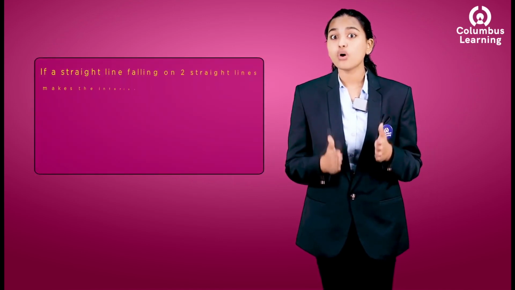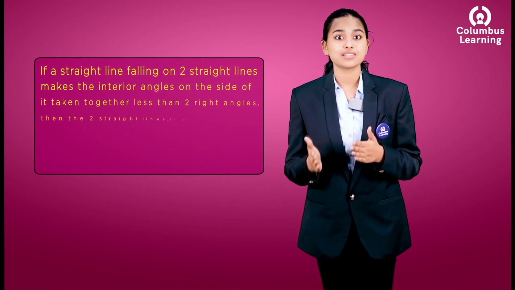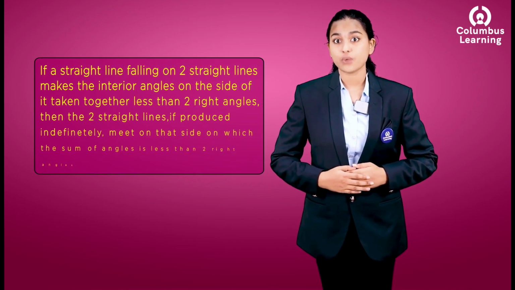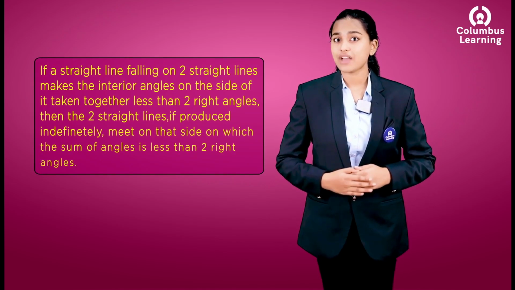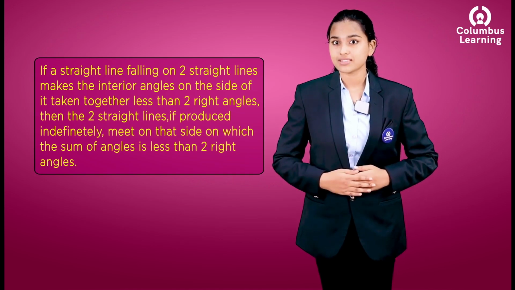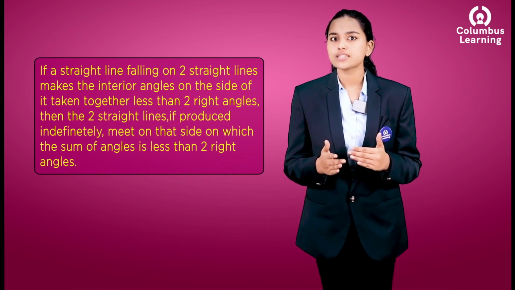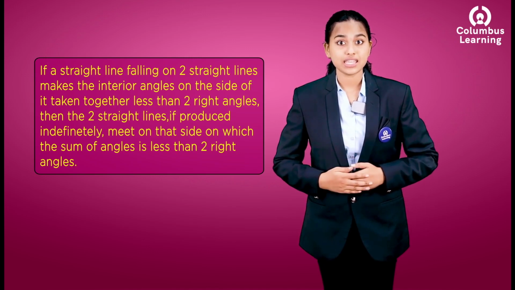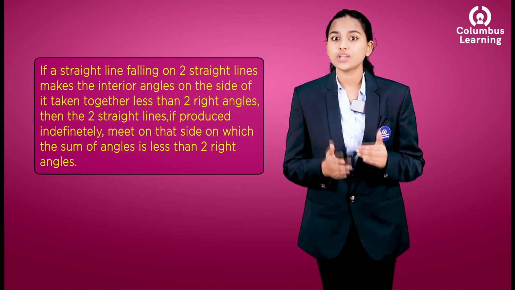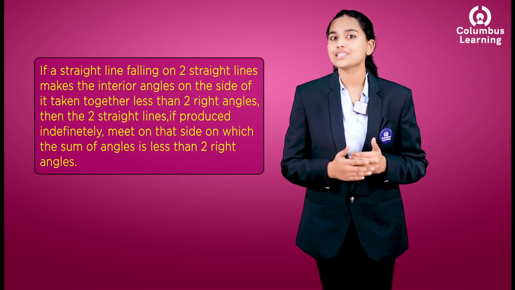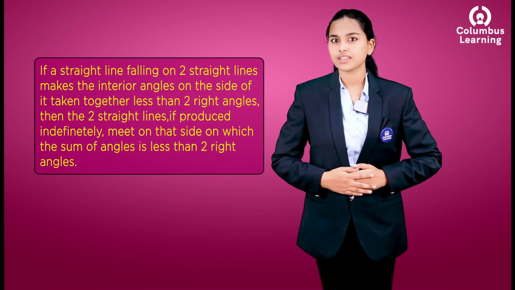What was Euclid's fifth postulate? If a straight line falling on two straight lines makes the interior angles on the side of it taken together less than two right angles, then the two straight lines, if produced indefinitely, meet on the side on which the sum of angles is less than two right angles. There are several equivalent versions of this postulate.